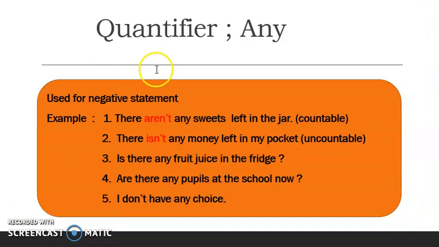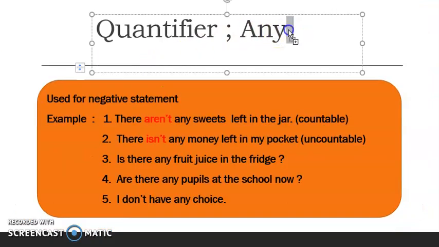Next. What about the word any? Any ni maksud dia beberapa. Any is used for negative statement. Any can be used in uncountable or countable nouns. Dua-dua boleh. Benda yang boleh dikira ataupun benda yang tidak boleh dikira.